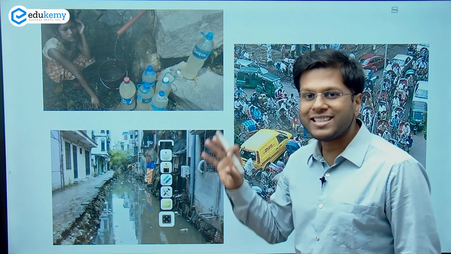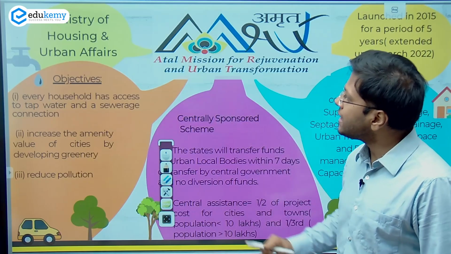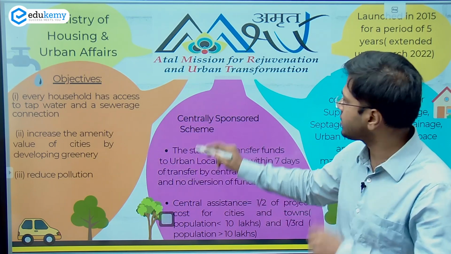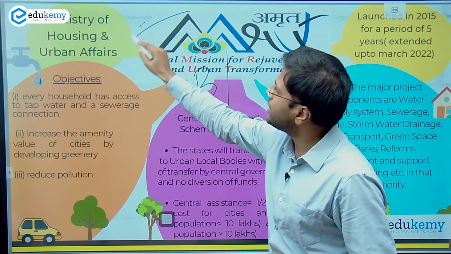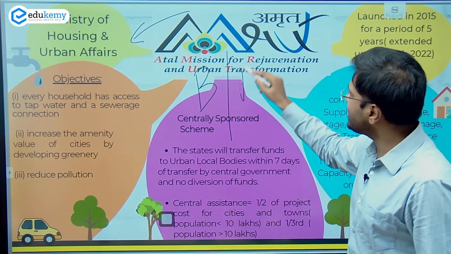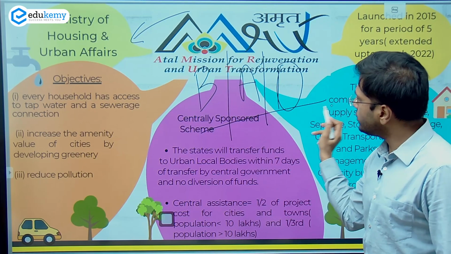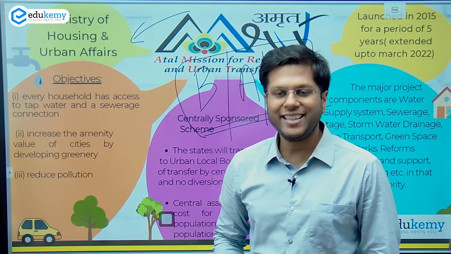So you can use these kinds of things while you think in your main examination. This will also help a lot in your pre-examination, understanding the three important components. Who is the beneficiary? Who is the agency which is releasing the scheme? So this is the Ministry of Housing and Urban Affairs agency. And the third one, what are the objectives of the scheme? This is where most of the questions will fall for you. So here we covered three important schemes in the urban sector.